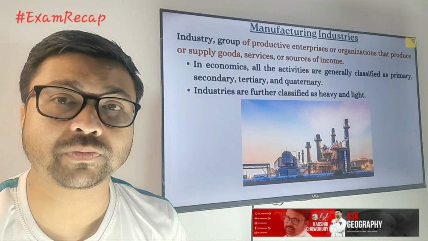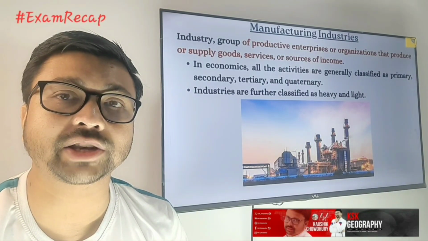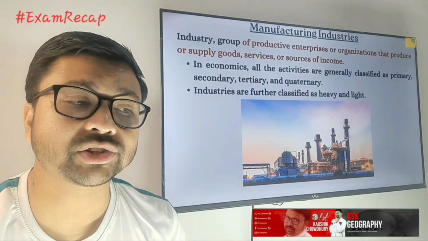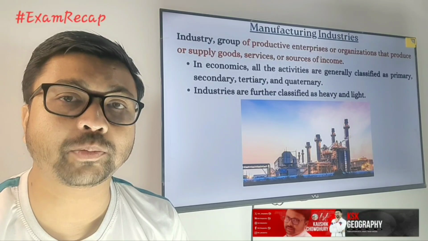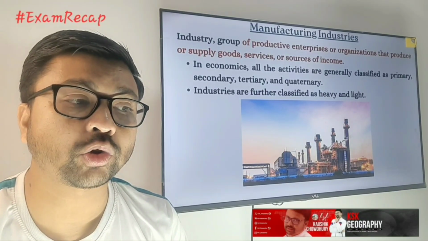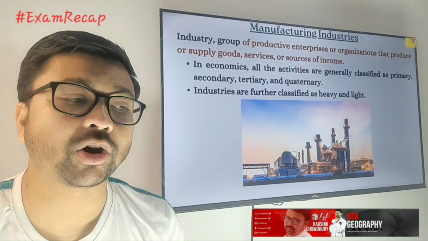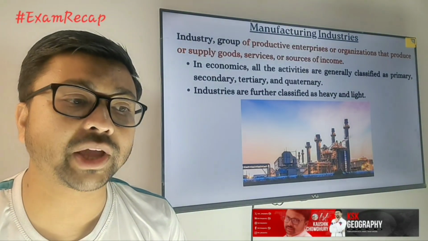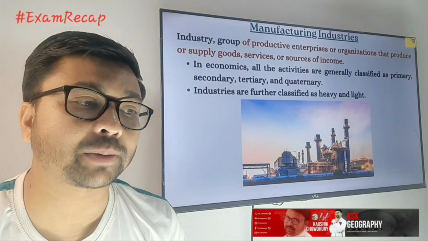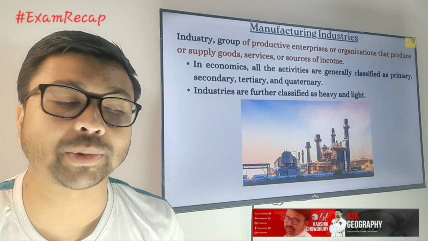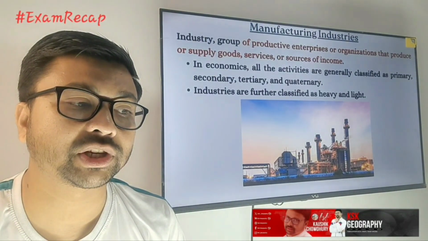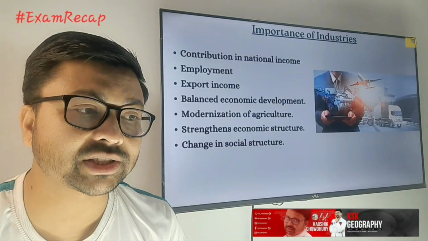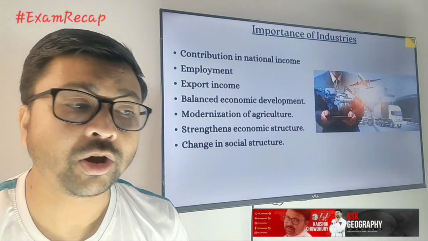Why is it a secondary activity? Because the manufacturing industry uses raw material that comes from primary economic activities, and in the industry they process it for further better benefit. Those sectors are called manufacturing industry. Basically, an industry is a group of productive enterprises or organizations that produce or supply goods, services or some source of income. Those are called manufacturing industry. Industries are further classified as heavy industry or light industry, which we will discuss later on.